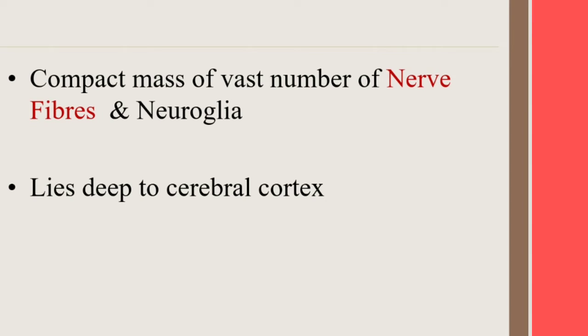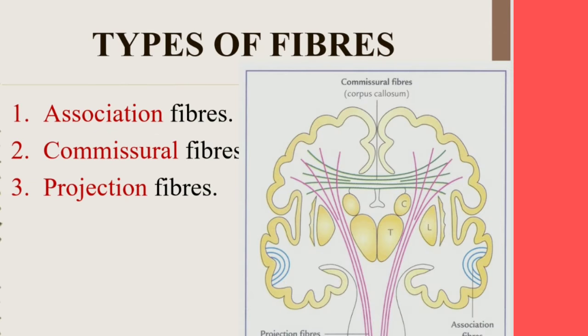What is white matter of cerebrum? It is a compact mass of nerve fibers and neuroglia, and it lies deep to the cerebral cortex. The white matter consists of three types of fibers: association fibers, commissural fibers, projection fibers.